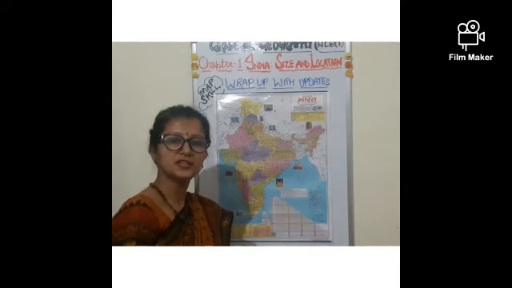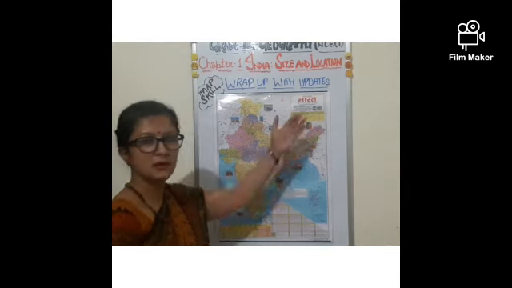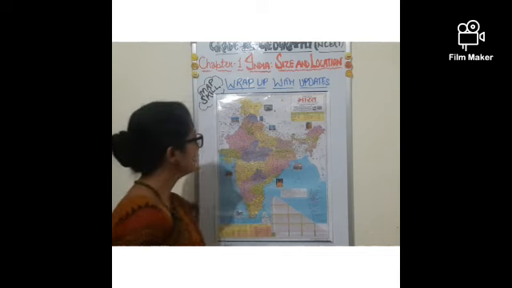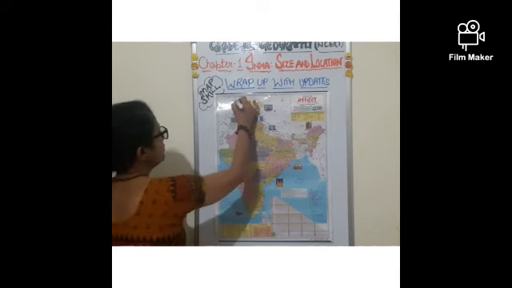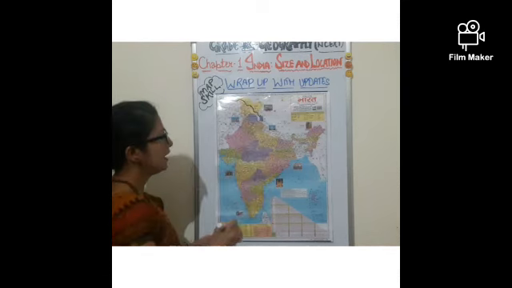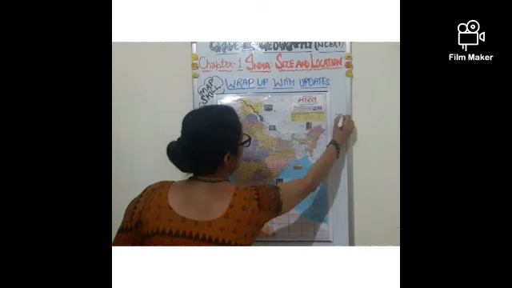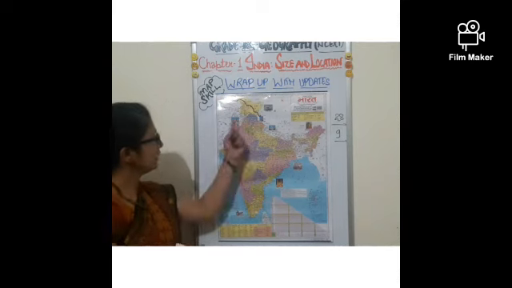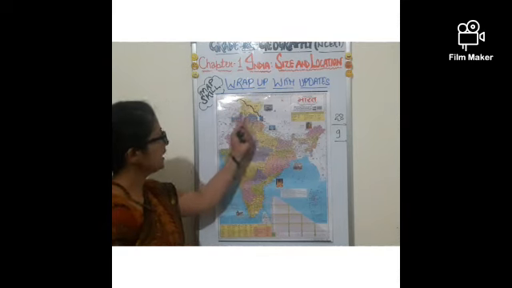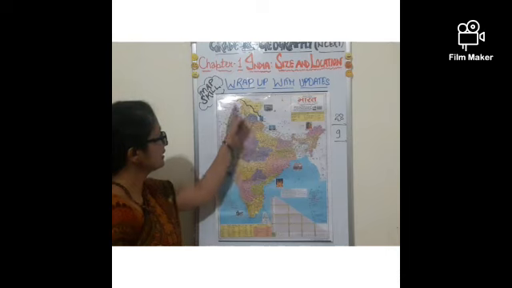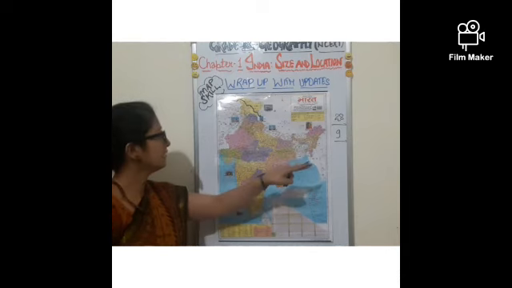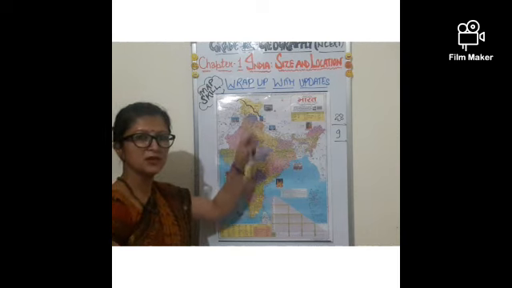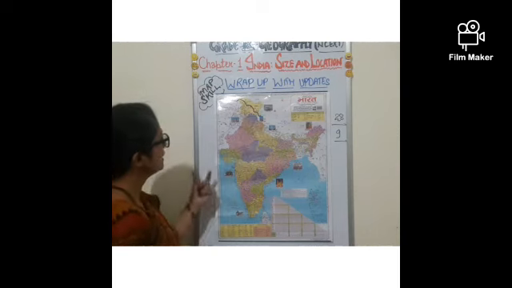Let us wrap up the chapter with some map skills and updates. Children, do you know that after the amendment of Article 370, Jammu and Kashmir has been divided into 2 union territories, and now the total number of states is 28 and union territories is 9. So this is the latest update: there are 28 states now, because one state has been converted into 2 union territories, that is Jammu Kashmir and Leh separately, after the amendment of Article 370. Now this is the update.